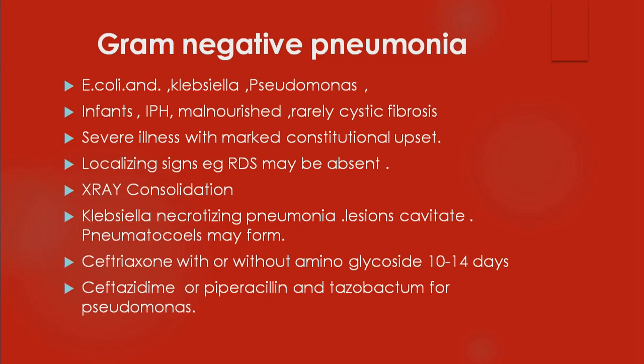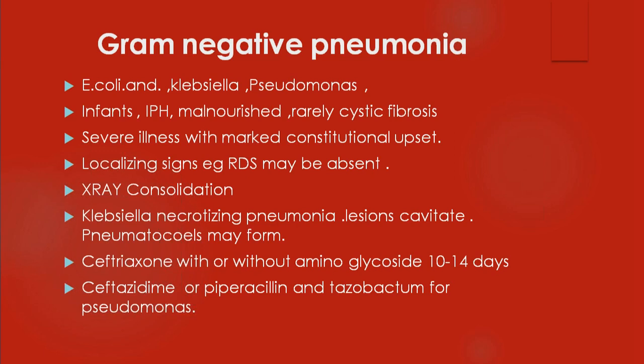Gram negative pneumonia is another important thing, usually seen in debilitated children who are seriously ill, with conditions like severe acute malnutrition. These are the children who will have gram negative pneumonia: E. coli, Klebsiella, and Pseudomonas. Young infants, especially in the newborn period and early infancy, the first 2 months of life, immunocompromised pediatric children, malnourished children and children with cystic fibrosis are more prone to it.